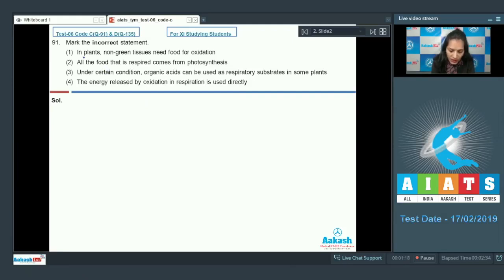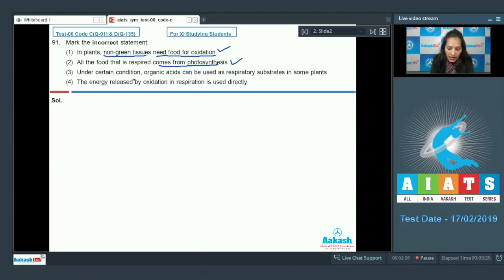See the first statement, in plants, non-green tissues need food for oxidation. It is true. Why? Because the plants which cannot photosynthesize are non-green tissues and they need food for oxidation so that they can get energy by oxidizing the food. Whereas the green tissues can photosynthesize and get ATP from photosynthesis. Second option, all the food that is respired comes from photosynthesis. It is also true that in plants, food for respiration comes from photosynthesis.